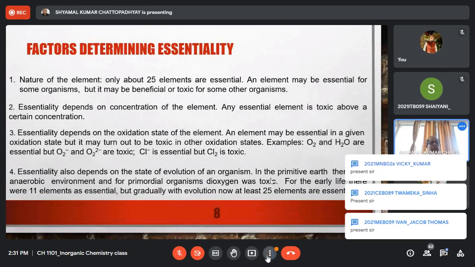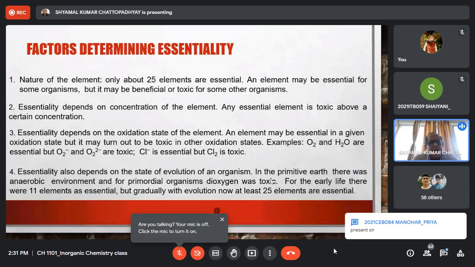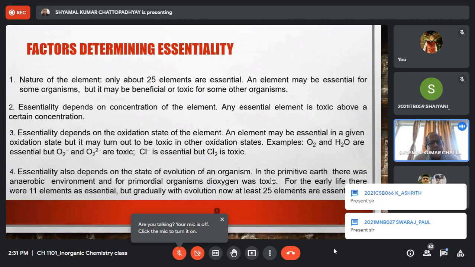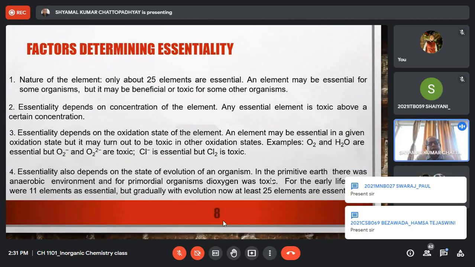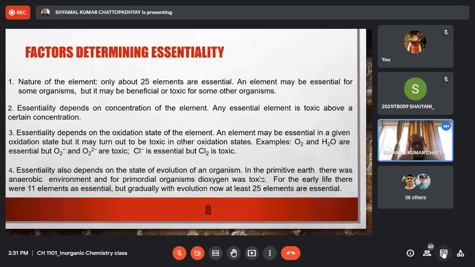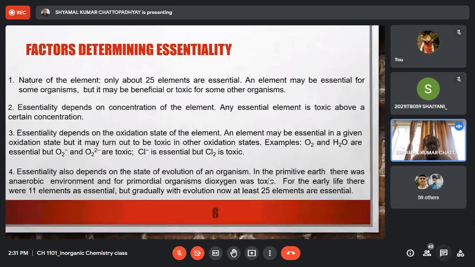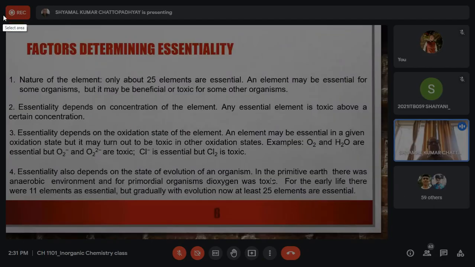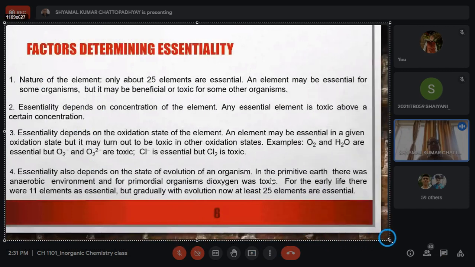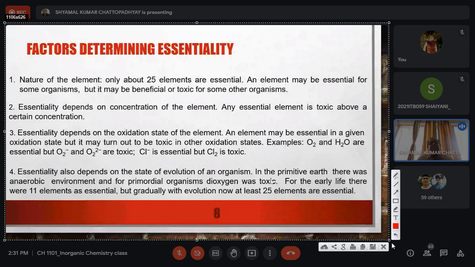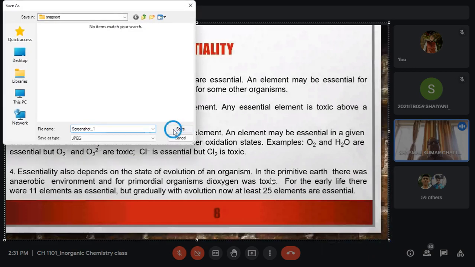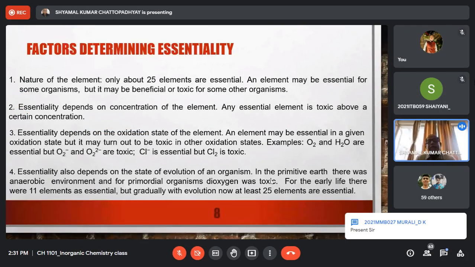four factors which determine the essentiality of an element. The first one is obviously the physicochemical property of the element, which makes it suitable to be chosen by the biological system for its functioning. So first of all, the nature of the element, its physicochemical properties, which makes it suitable for the biological function, and only about 25 elements so far are known to be essential, though in our body you will get more than 40, around 41 to 42 elements if you analyze any standard human body, but out of these 25 elements are confirmed to be essential.